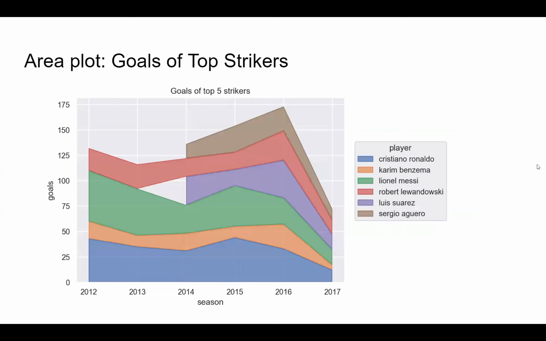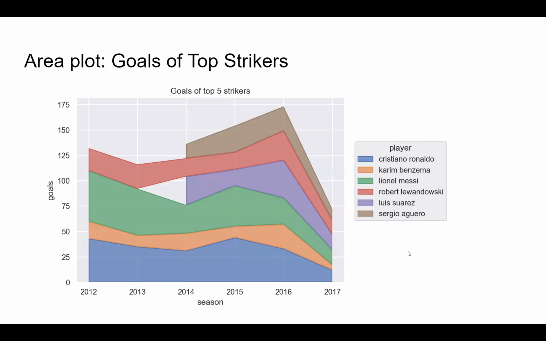Whereas another area plot was plotted for the top five strikers and how these top strikers are scoring. And as we can see, the top players were Ronaldo, Messi, and a few others like Suarez, Benzema. And from the plot, we can see that the green and blue are the most dominant ones, and they are consistently scoring the most goals. And they are, of course, Messi and Ronaldo, whereas some other players are also pitching in their contributions here.